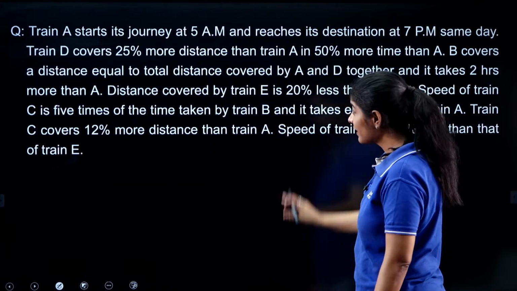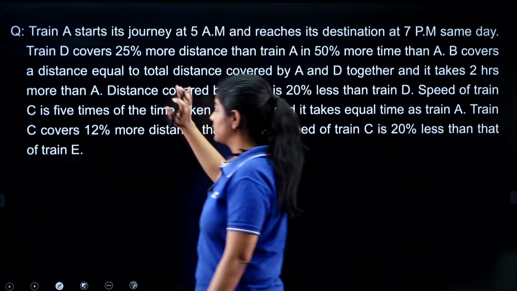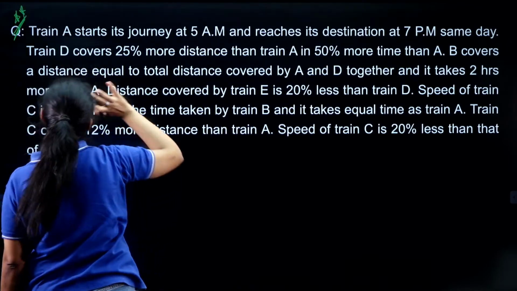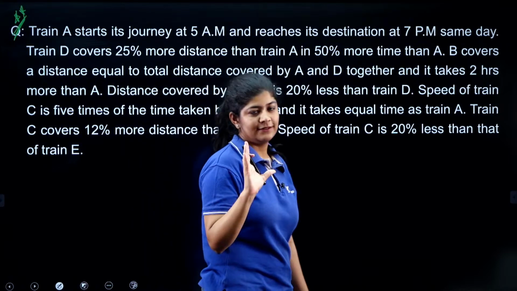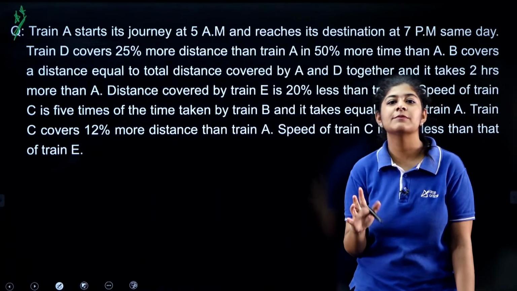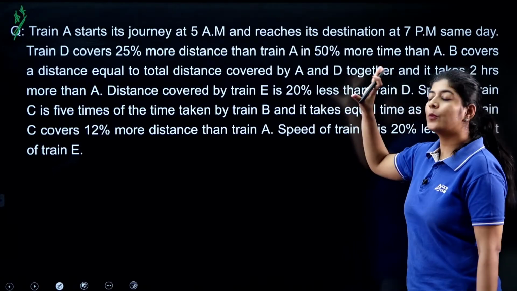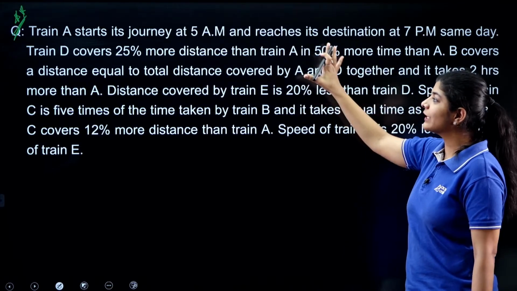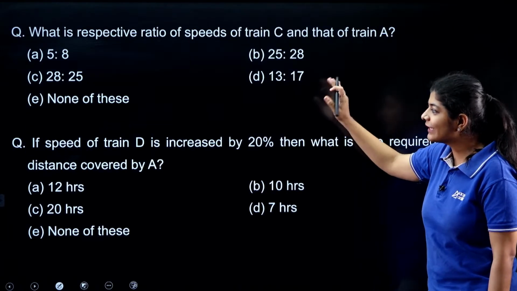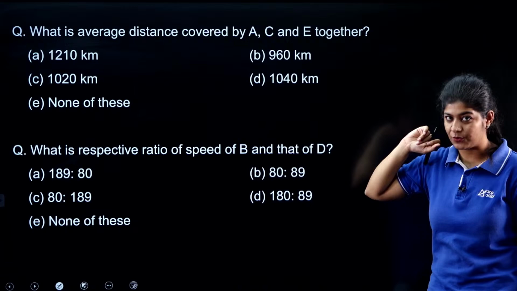Next. This is a very good question. Here we have a small puzzle, right? This puzzle is from the concept of time, speed and distance. First, you have to retrieve the data from this particular puzzle and accordingly we have to answer these 4 questions.